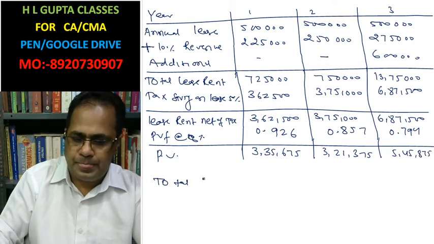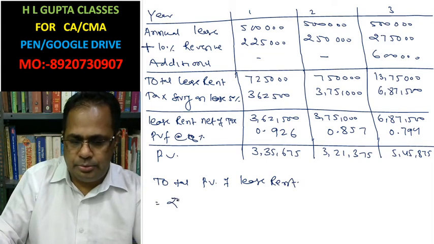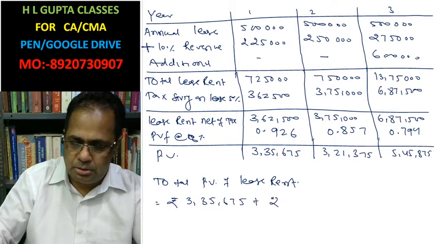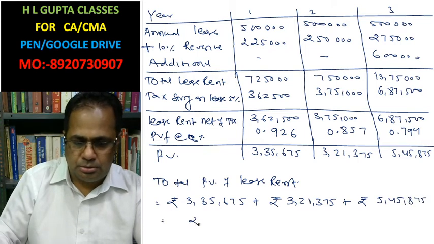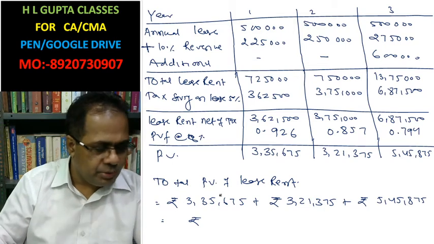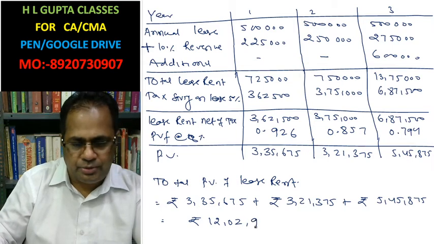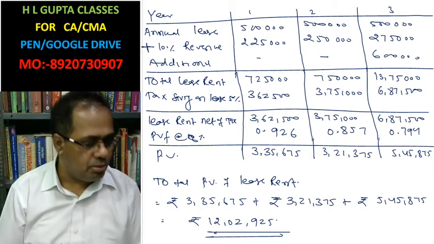Total present value of lease rent is rupees 3,35,675 plus rupees 3,21,375 plus rupees 5,45,875. This is rupees 12 lakh 2,925. This is the present value of lease rent.